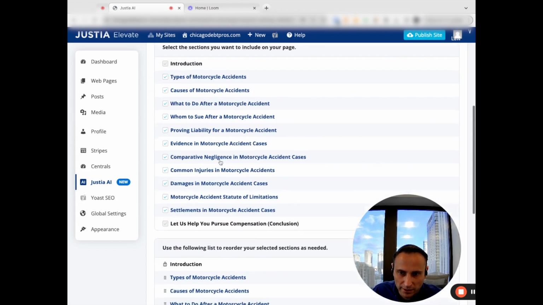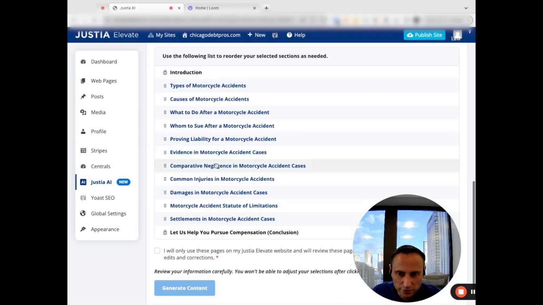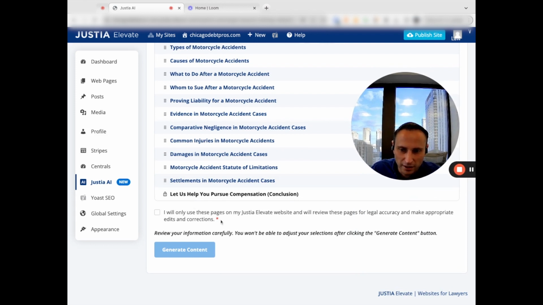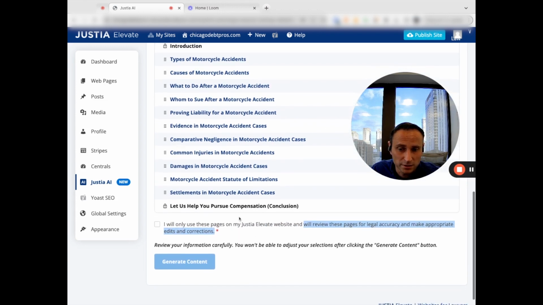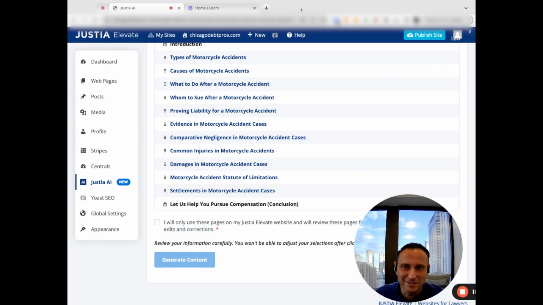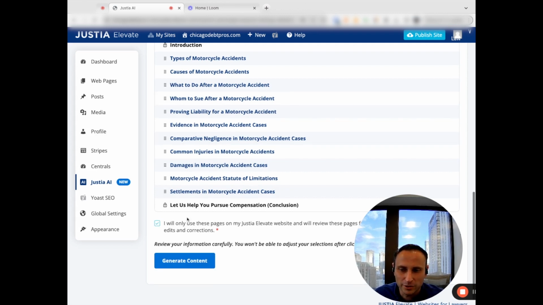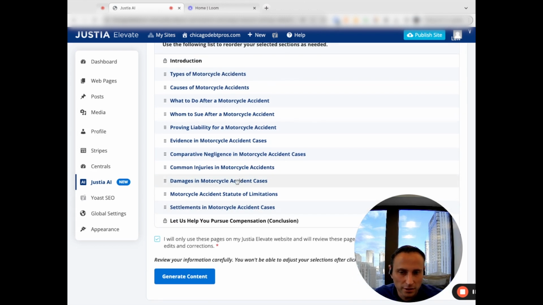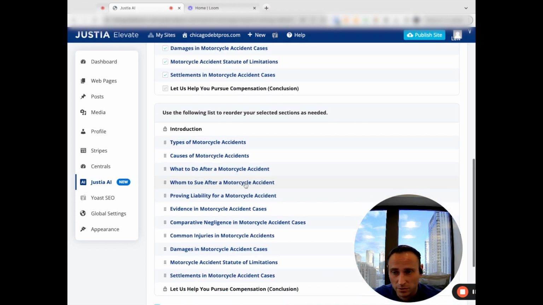Here we get all the subheadings. Here's additional content. Okay, and this is interesting, this little disclaimer here: I will only use the pages on my Justia Elevate website and will review these pages for legal accuracy and make appropriate edits and corrections. Review your information carefully. That's why they're adding this disclaimer, to make sure that people are not just blatantly publishing the AI content. And as we know, the AI content could be a little bit incorrect factually or use odd grammar.